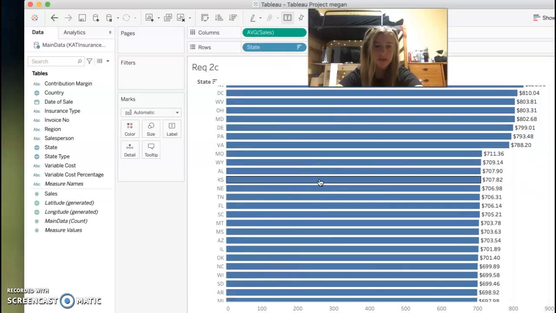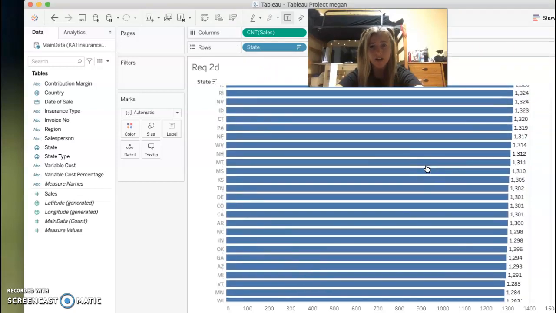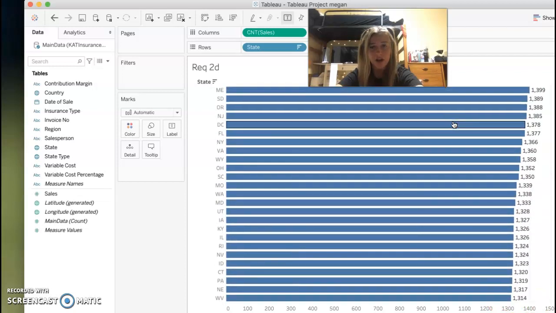Interesting to see. And moving on, what's interesting about this data set is that there is not a big variance in data. We can see at the top we have Maine with 1,399, and then scroll down at the bottom, we can see that the lowest one is at 1,230. So really not a big variance in data from top to bottom.